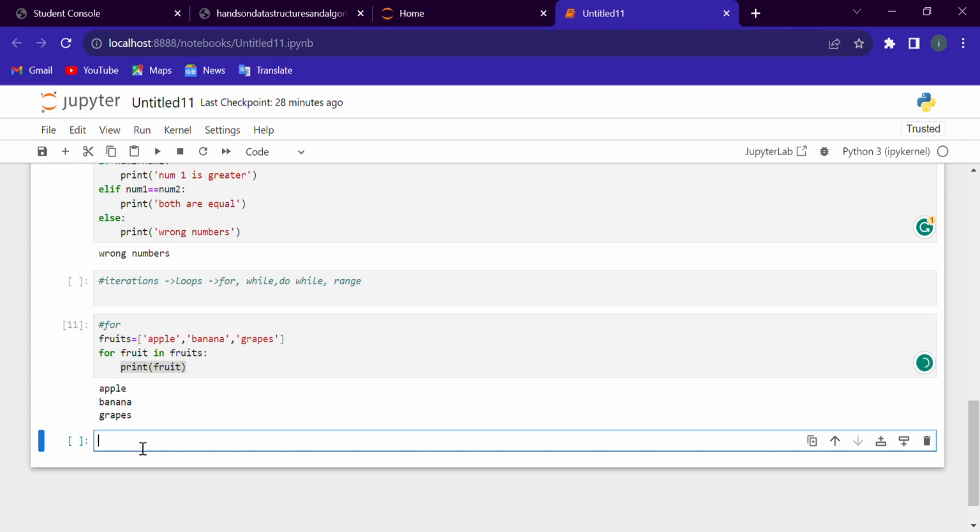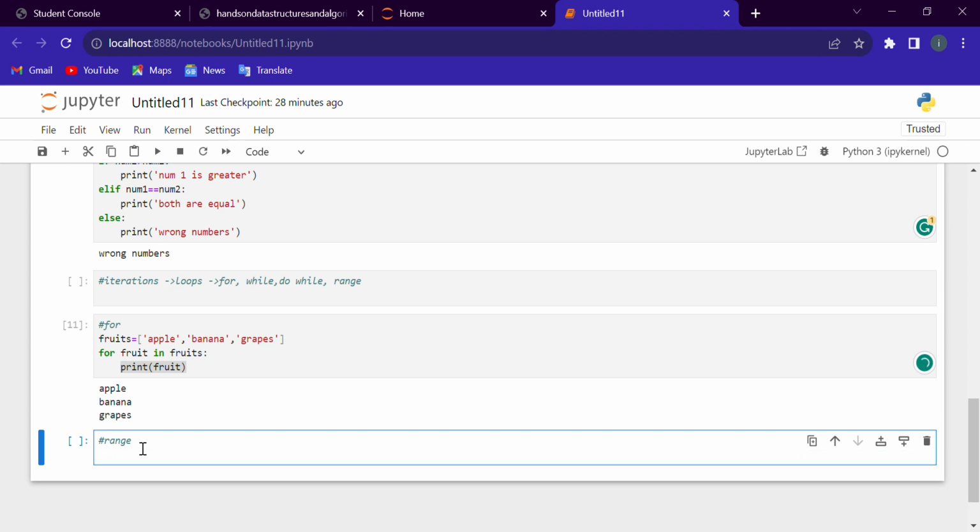So another method for iteration is range. What does range do? Range returns a sequence of numbers. We don't give a list, but we give a number in a loop, so it will return numbers, and it basically starts from 0 and increments one by one. It increments every value by 1 and stops before a specified number.